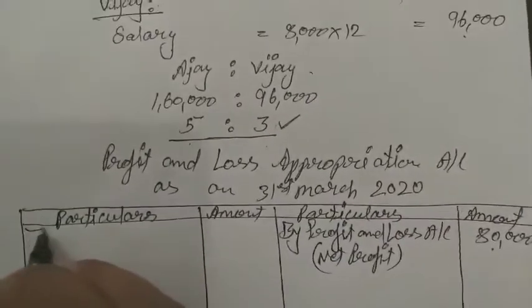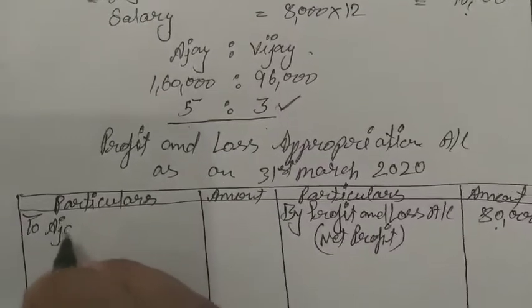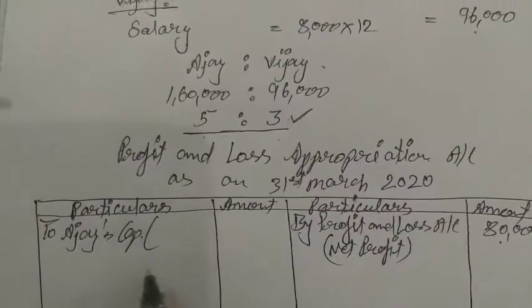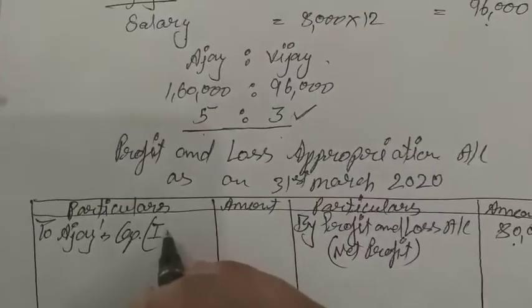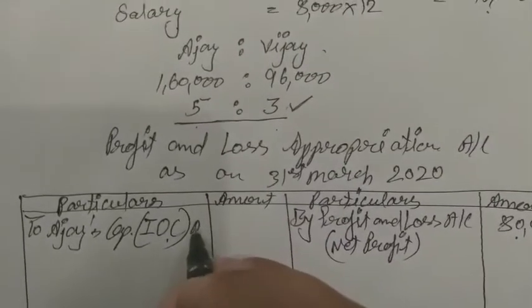So to Ajay's capital. Okay, but we will write inside this that he is getting the interest on capital. Just IOC we can write.